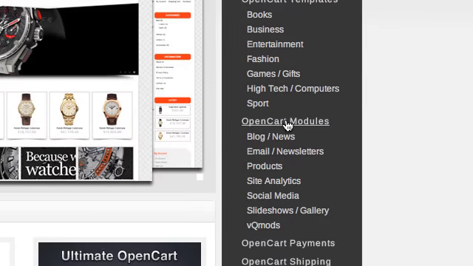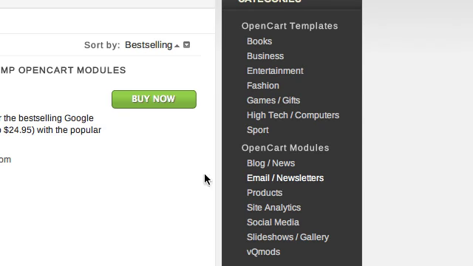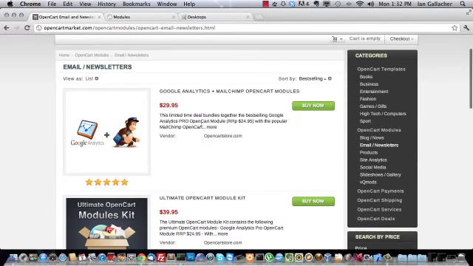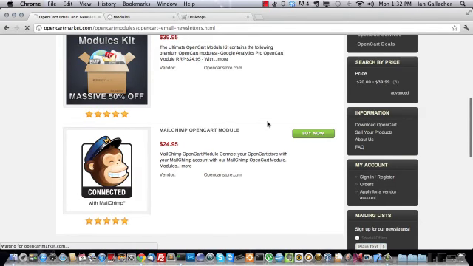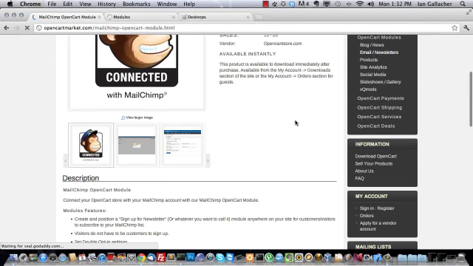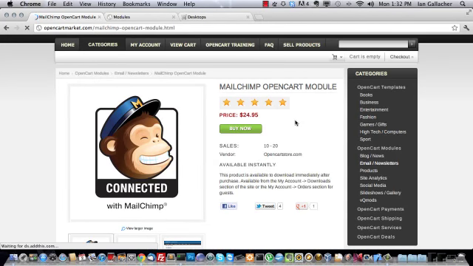If you look on the right hand side under the modules section, there is email and newsletter modules. A number of ways to get it. You can get it in a package with another module or modules, or you can buy it standalone. Quick feature listing down there. Alright, once you've purchased it, it comes with PDF instructions on how to upload the files.